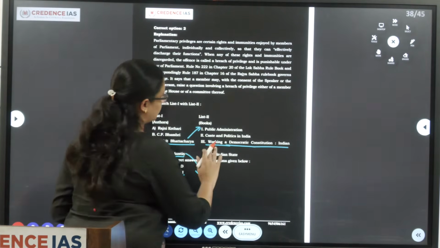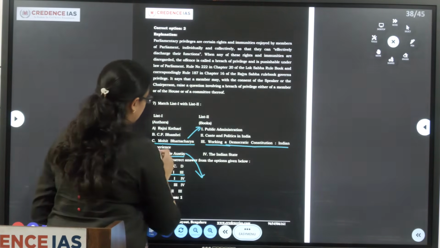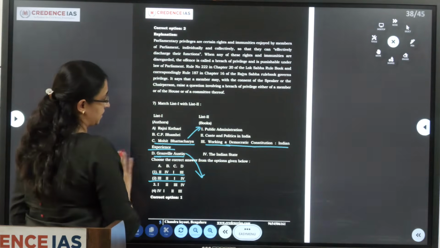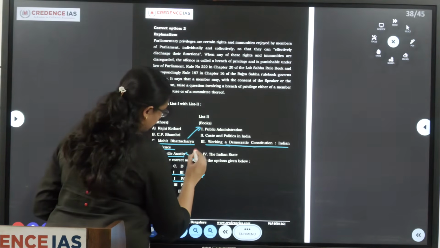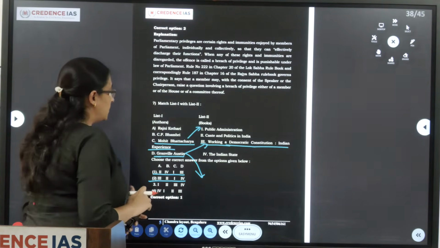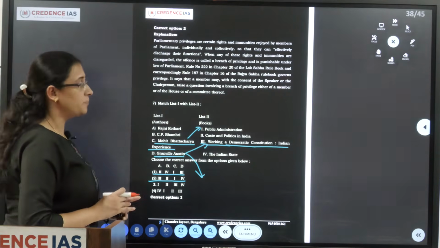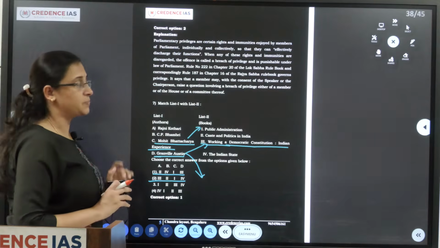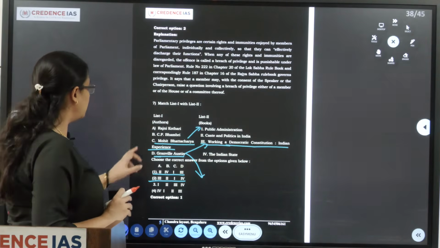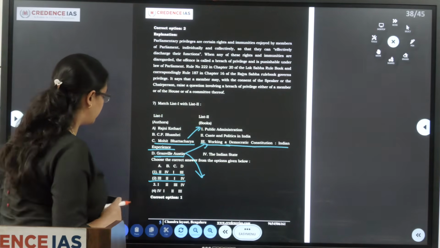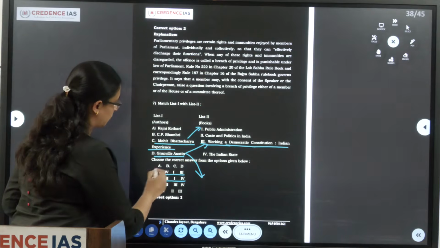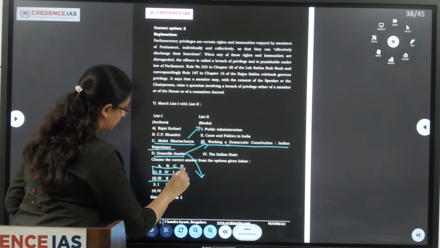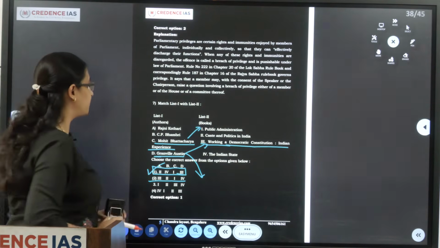Hence he has written the book Working a Democratic Constitution, Indian Experience. Hence we can match Granville Austin to 3. Now D goes for 3. Out of these two we have only this one. So this is the correct option.